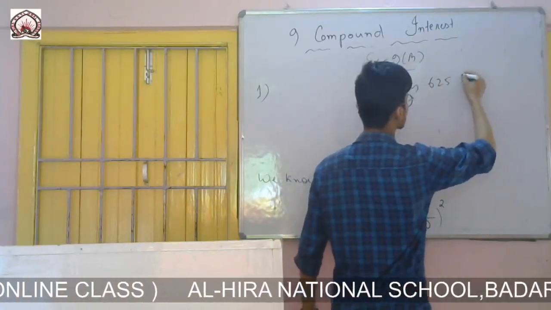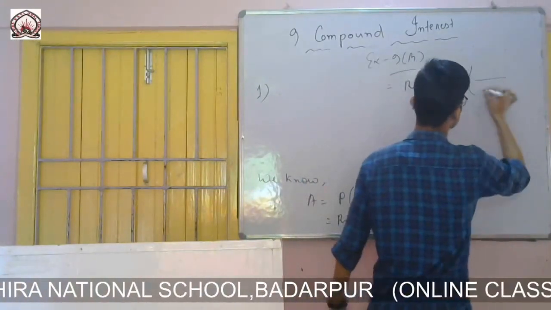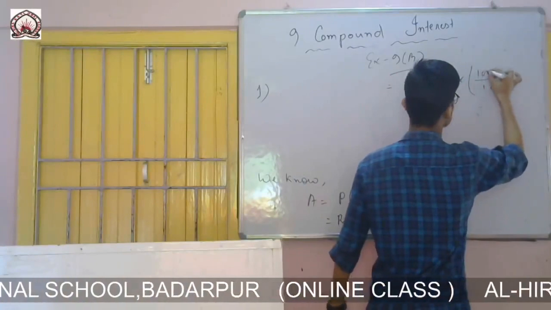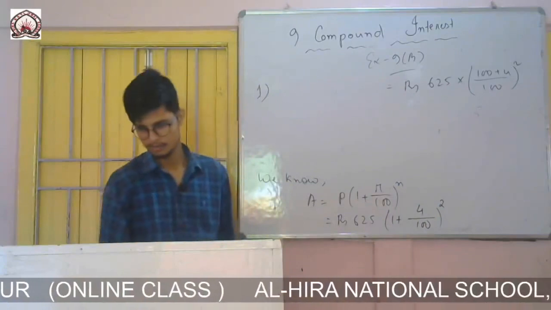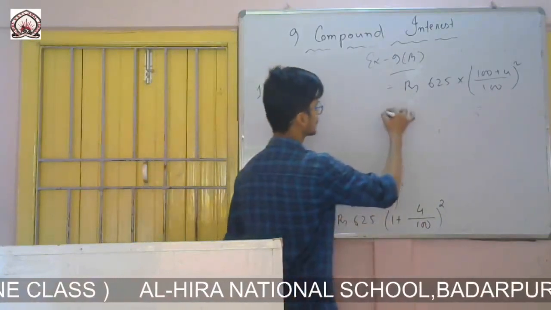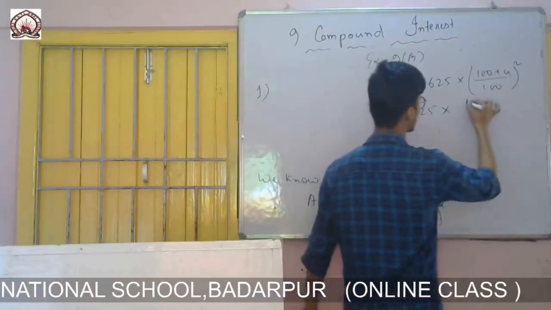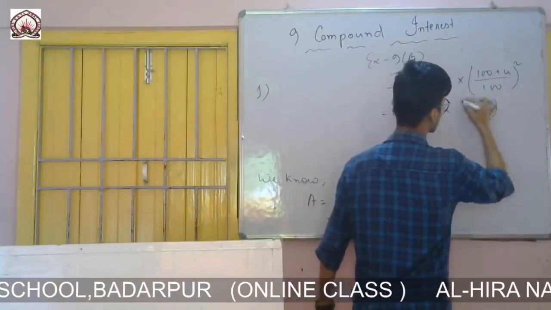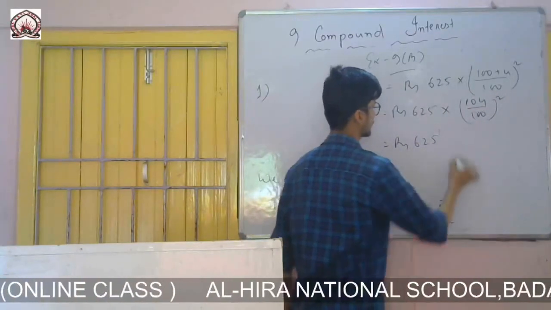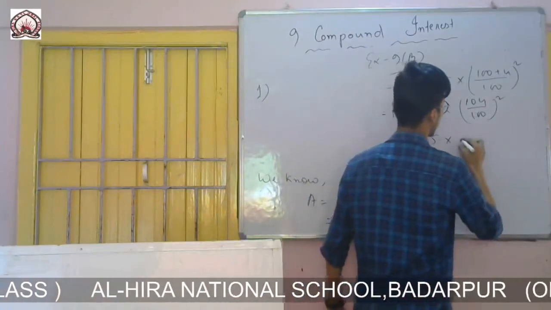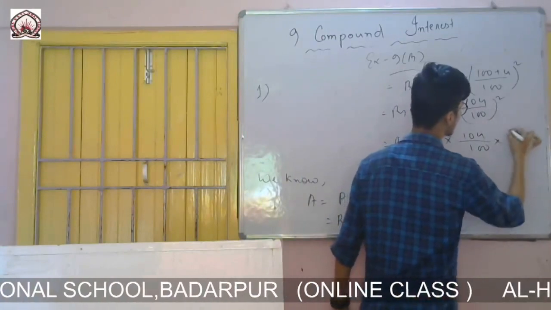If I calculate it, the LCM will be 100, so 100 plus 4 whole square, which will be rupees 625 into 100 plus 4 means 104 by 100 whole thing square. I can write 104 by 100 square, which means I have to write it 2 times.